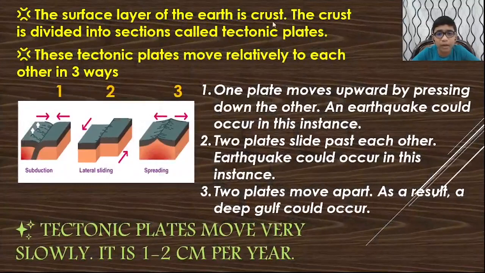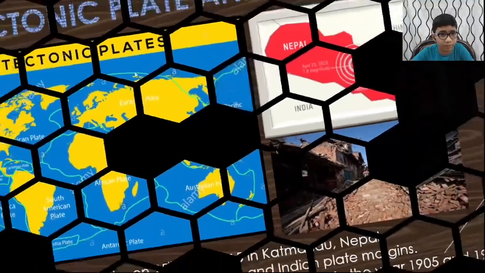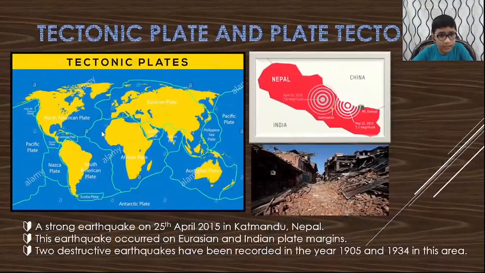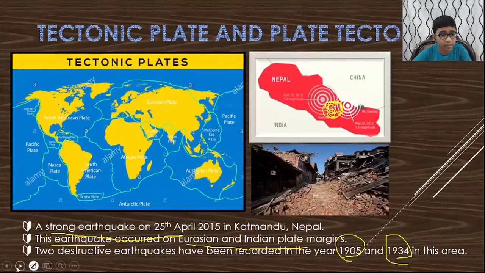The surface layer of the earth is the crust. Yes, we now live on the crust. That is the surface layer. The crust is divided into sections called tectonic plates. See this image. This is the crust. It is divided into tectonic plates. There are plate margins there also.